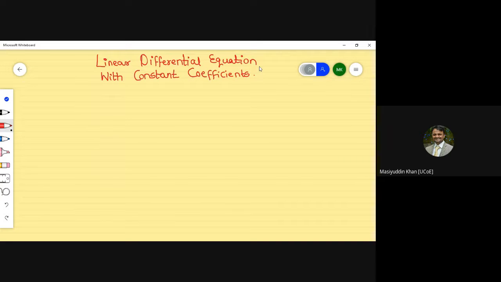It is a lengthy chapter, but it is easy, and you will understand basically what we have to do here. In this chapter we are going to study linear differential equations with constant coefficients. In this type of differential equation, the derivative of any order may occur, but its power is unity, and its coefficients are constant.